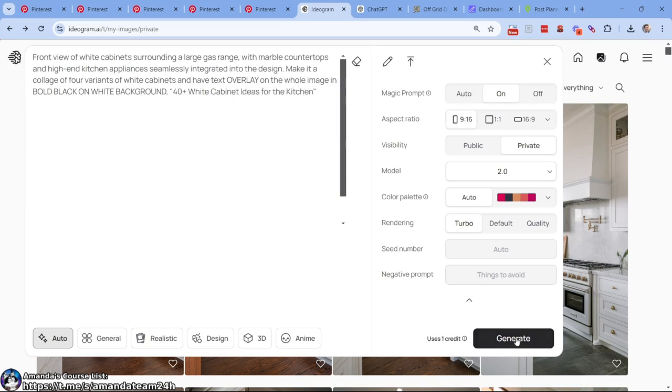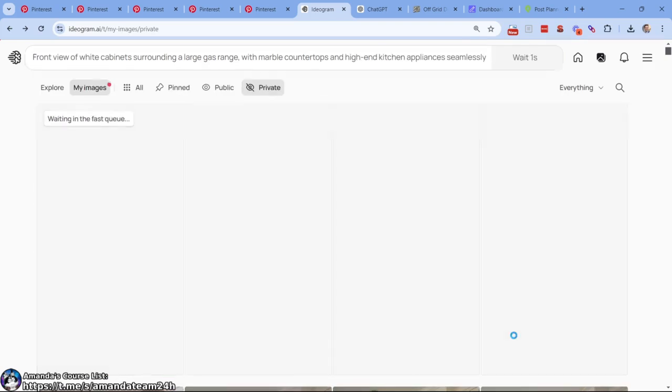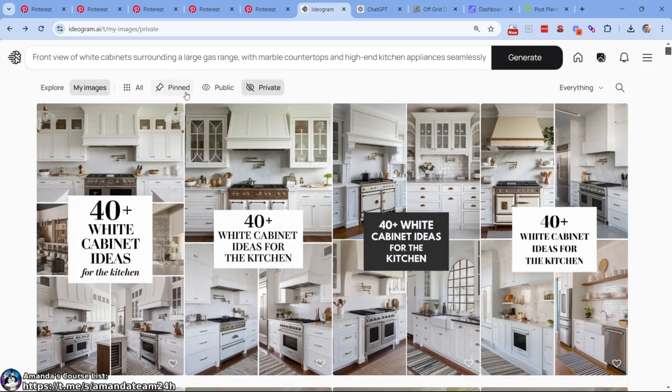Maybe too many words. We can always pare it down. Let's see how it does. So because of the way we're going to post these, you'll see why we're going to just put the text overlay in the mix right now. Let's just see how we do. Very, very good. All of those work for me.